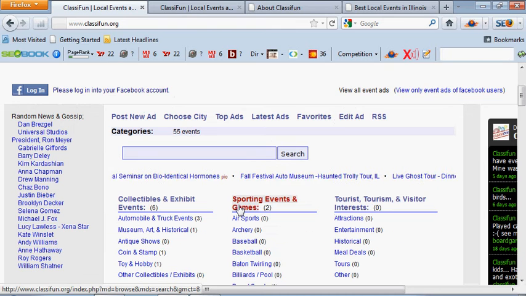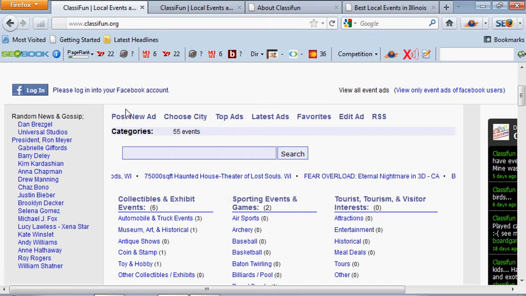How to utilize this as a small business, a big business, or anything like that. Maybe you're a festival, fair, fundraiser. Well, here's what you'll do. If you don't have an event, you may be able to promote it. So say if you're a sponsor, you can also add that event that's happening and say, hey, I'm one of the sponsors of the event. You can visit us here at this.